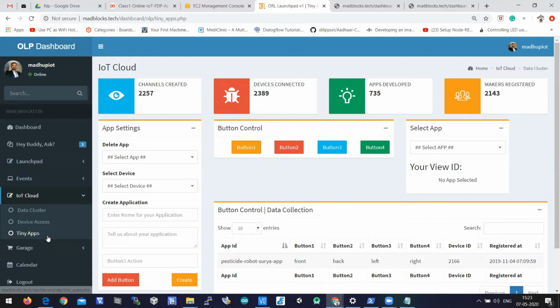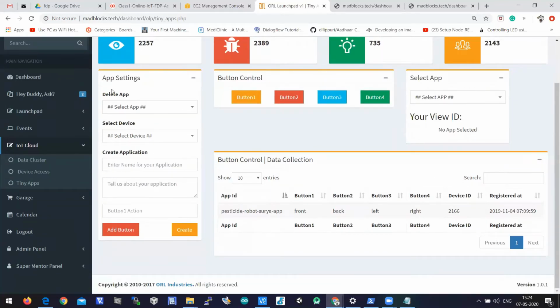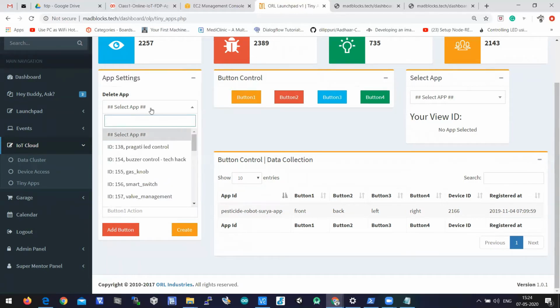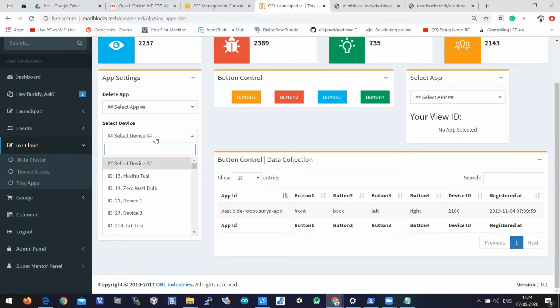So let us create an application here. If you want to create an application, you should focus on the box called app settings. In the app settings, you'll have delete app and creating a new application. Delete app deletes the previous app which is controlled here. And to create an application, you have to select the device for which you want to control. Say we are creating an application for the webinar device.